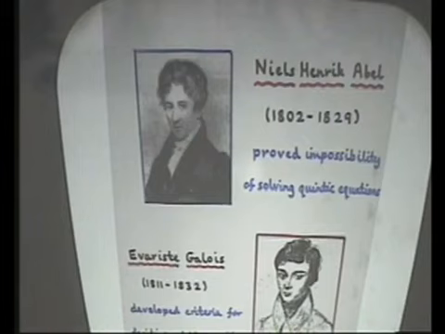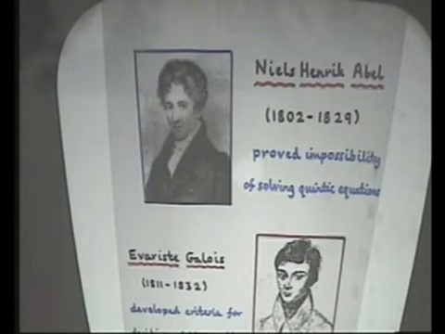Well, Abel's work was continued by the brilliant young French mathematician Évariste Galois. He obtained criteria for deciding which quintic and other equations can be solved. And this ultimately led to whole new areas of algebra, now known as group theory. The idea of a normal subgroup, which some of you may have heard of, was actually due to Galois, and also an area called Galois theory, which is also an area of algebra. He also had a short and tragic life. He died in a duel of honor at the age of 20.